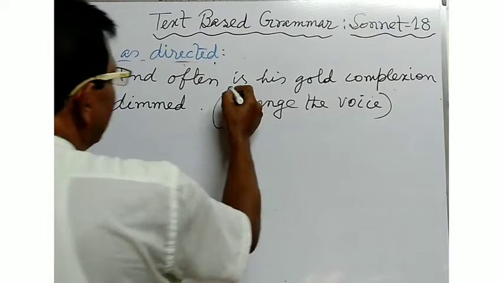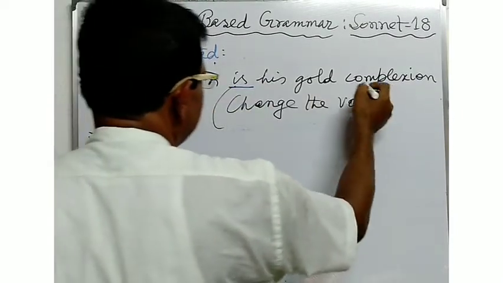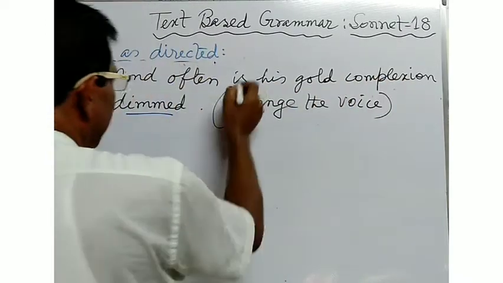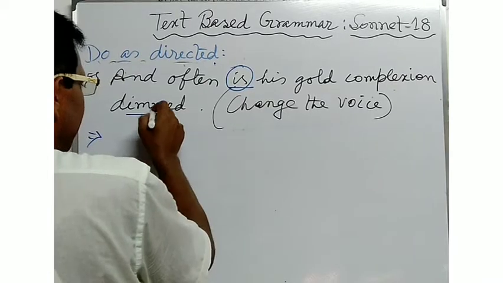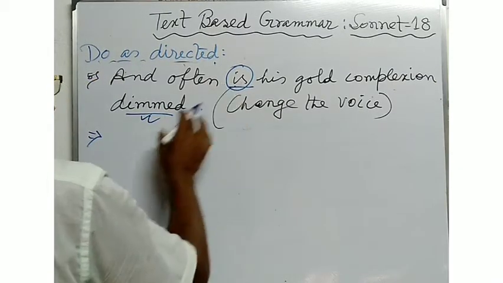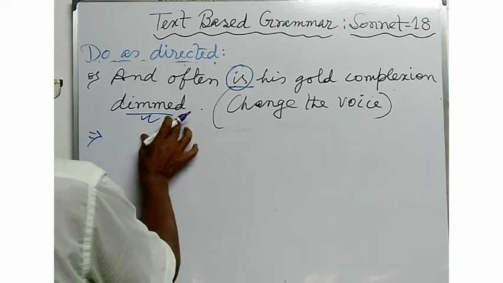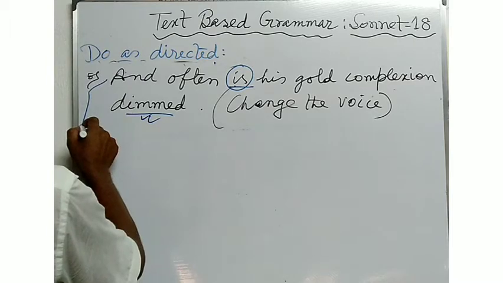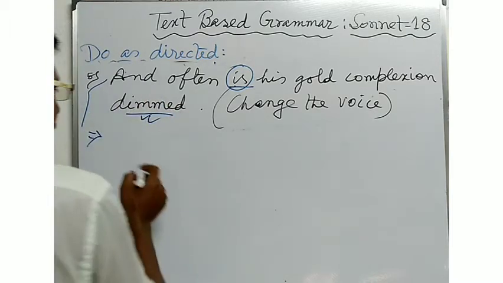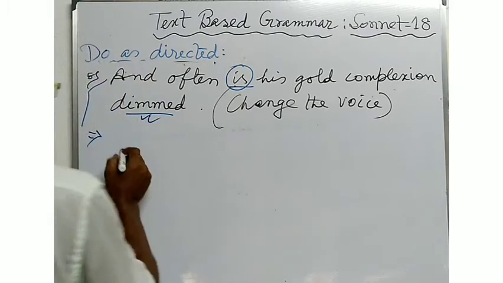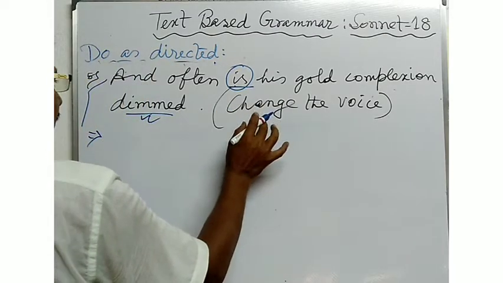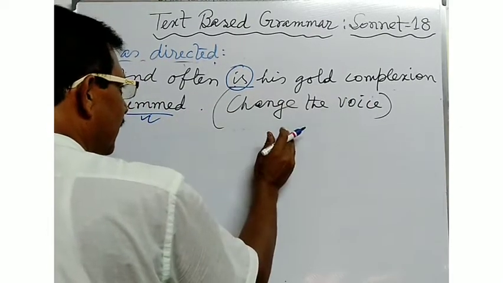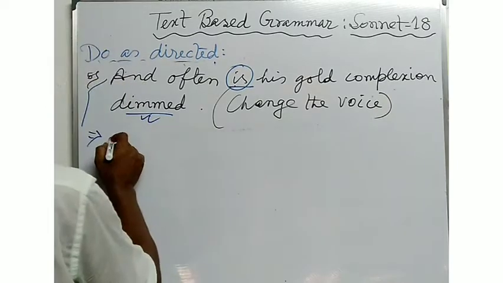Here, as it is the passive formation of the verb, is plus VT form, dimmed. Here the verb is there and it is the VT form. As there is the verb with the VT form, it is called passive voice. So at the time of converting the voice of the sentence, you will have to write down the answer in this way: by something or someone. So you may take a subject in this way.